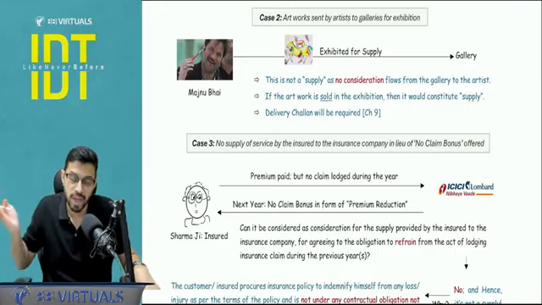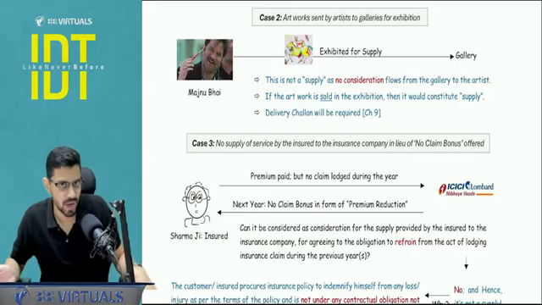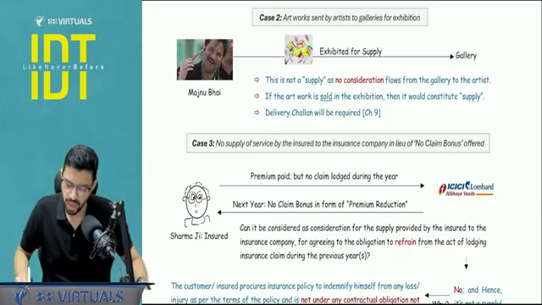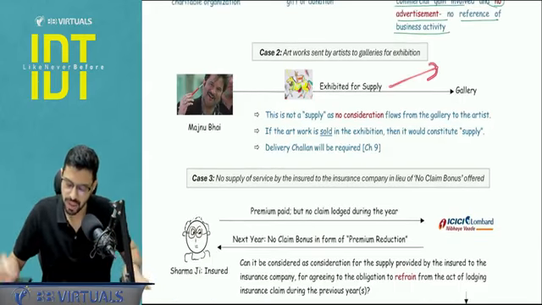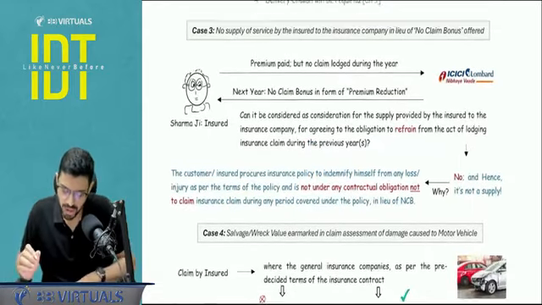There is no application of any para. So we will cover 4 paragraphs in schedule number 1 and then we will see. But currently, because of no consideration, this is not a supply. Then comes your case number 3.